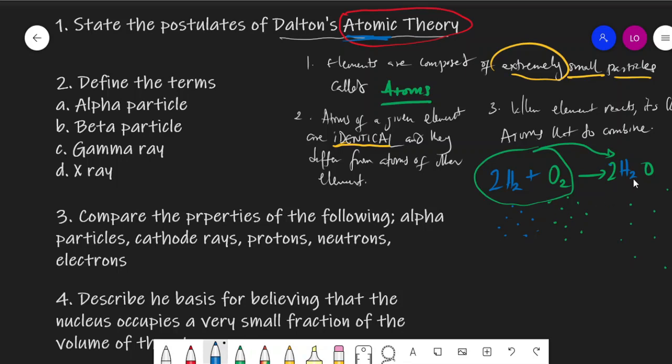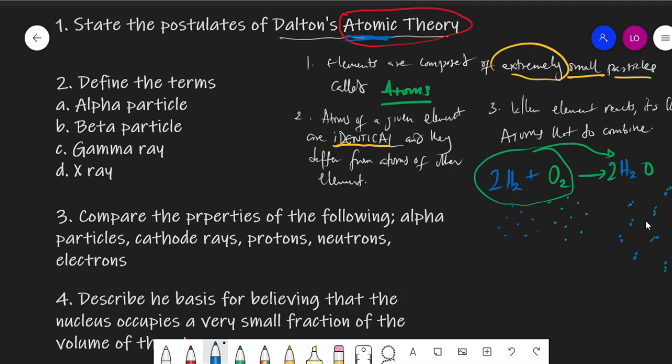So I see the ratio here. For every 2 hydrogen, there's 1 oxygen. So this is what they will be forming. So wherever you see 1 oxygen, they will be bonded to 2 hydrogen atoms. Okay, so this is what it means. And this is very, very important. In fact, it's one of the most important postulates of John Dalton.